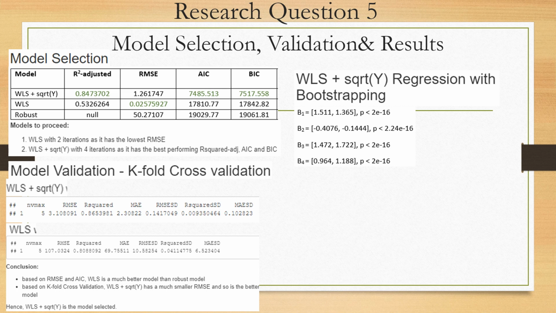And just to take note, for interpretation, as y was transformed using square root, this means that for an increase of 1 unit of num web purchases, square root amount of money spent on wine increases by a range of 1.365 to 1.511.